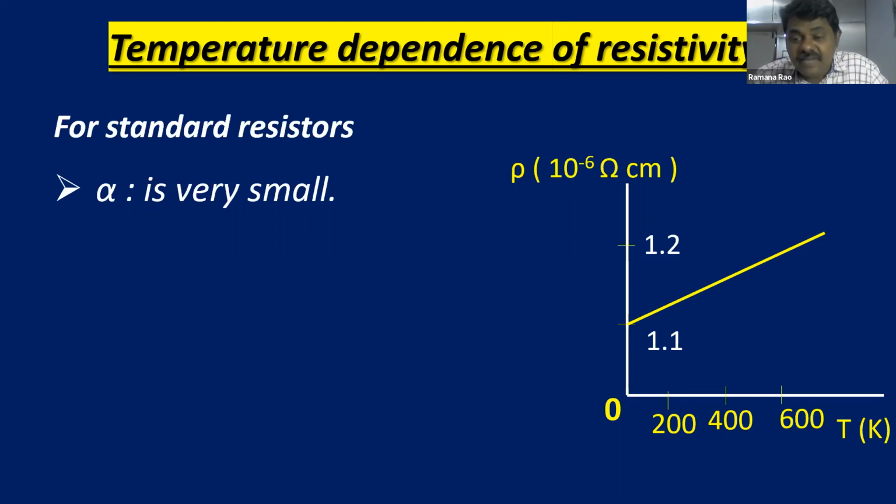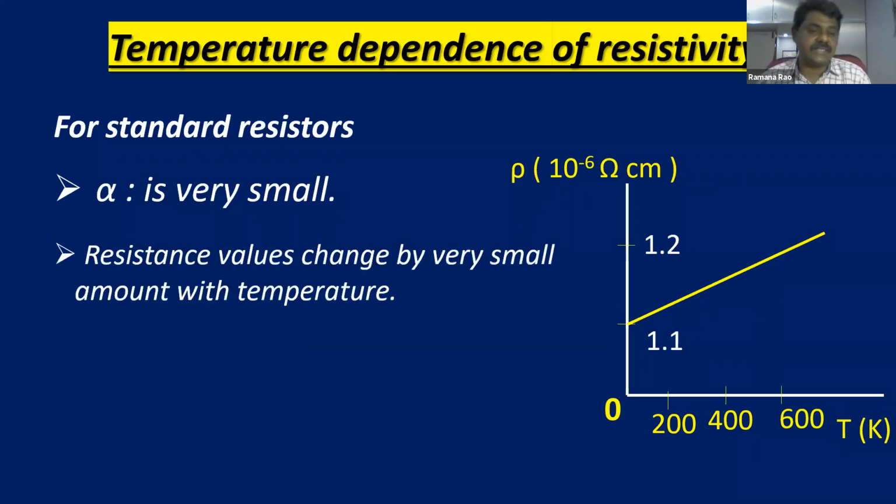So even in the range of 400 Kelvin, the variation is only 0.1. You can see, children, clearly from the graph, the variation is very, very small. At 200, it is 1.1. At 0, it is 1.1. At 600, it is 1.2. That means even in the range of 600 Kelvin temperature difference, the resistivity is changing only 0.1. That we cannot take into account. So that's why these are used for the construction of standard resistors.